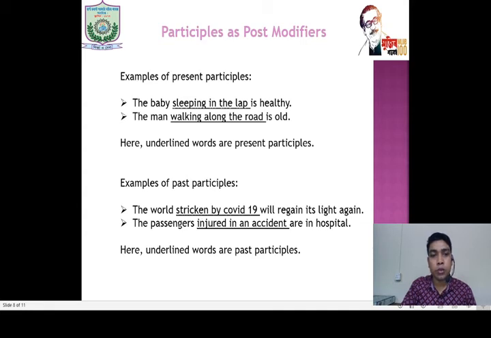So you can easily understand the world will regain its light again, the passengers are in hospital, both are correct sentences. But when we add stricken by COVID-19 or injured in an accident, it adds more information about the noun, and they are used as post modifiers.